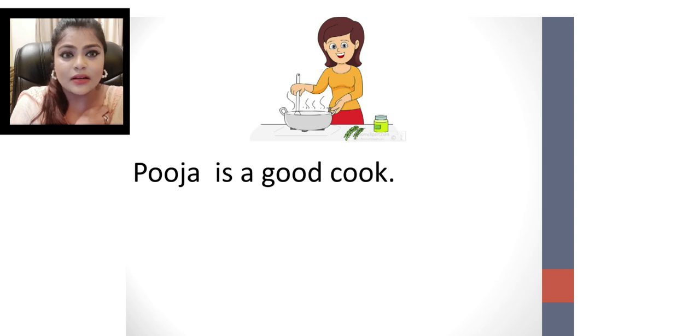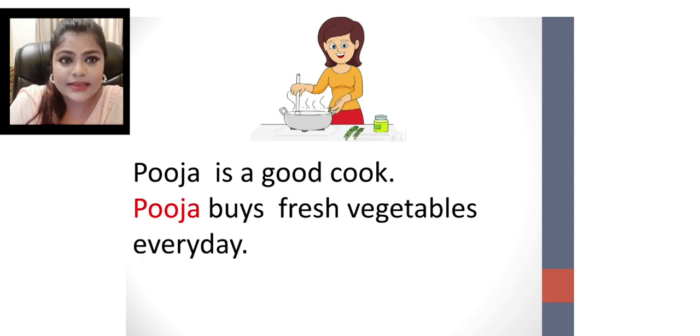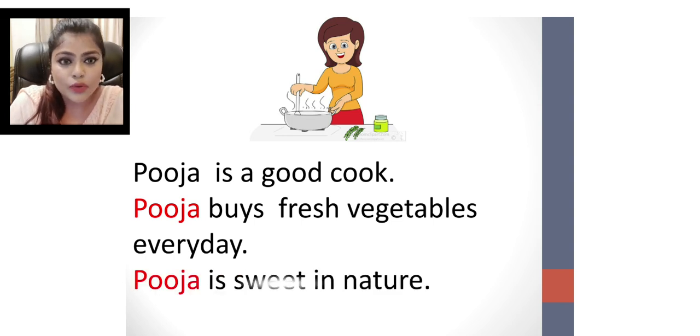Pooja is a good cook. Pooja buys fresh vegetables every day. Pooja is sweet in nature. So here we are talking about Pooja. We are repeating the noun Pooja again and again. So a pronoun helps us to avoid the repetition.